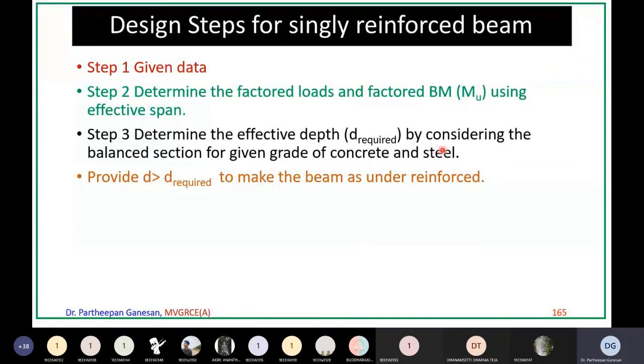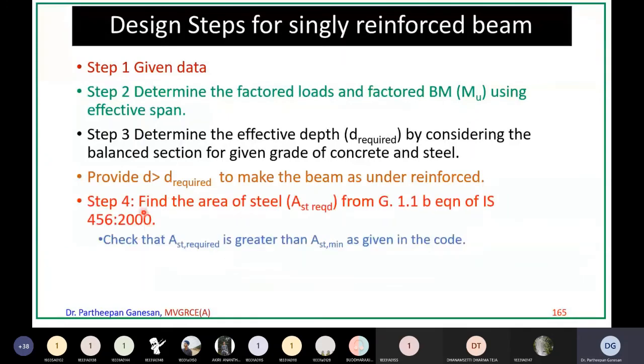You find out what is the effective depth required for a balanced section, and if you provide D greater than the D required for a balanced section, your section will become an under-reinforced section. Because we want only ductile failure, that is why we have to design the beam as an under-reinforced section. Now find the area of steel AST required from the equation given in IS 456 on page number 96. You will see all those things.